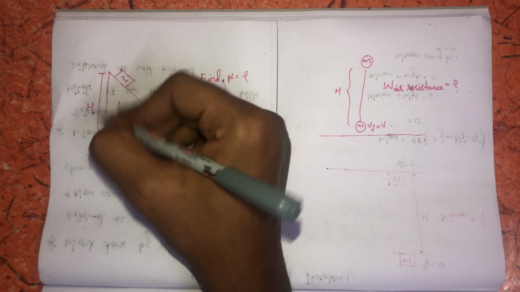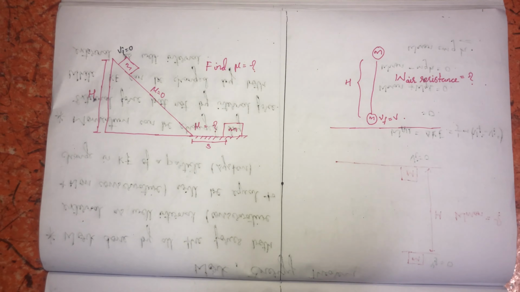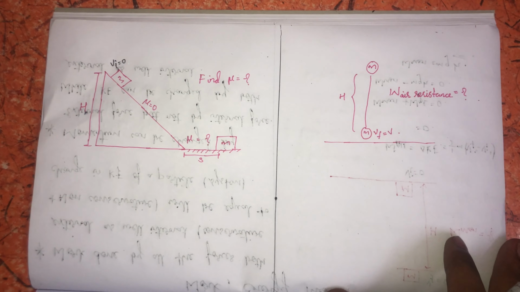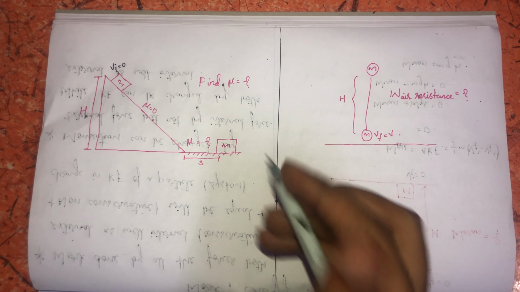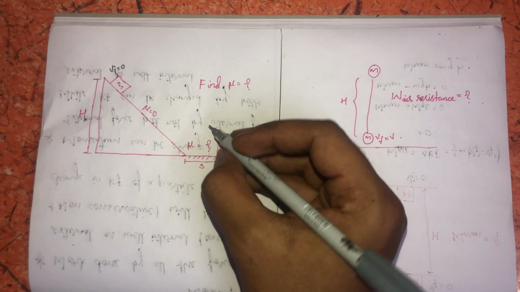Here in this case the block is made to displace on a smooth inclined plane of height h, and later displaced on a rough horizontal surface, where the initial velocity of the block is equal to 0. Due to the frictional force, which opposes the motion, finally the block comes to rest, where V final is equal to 0.